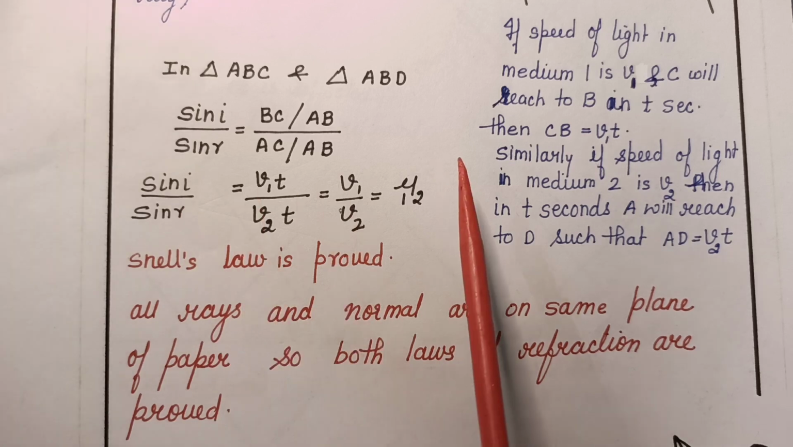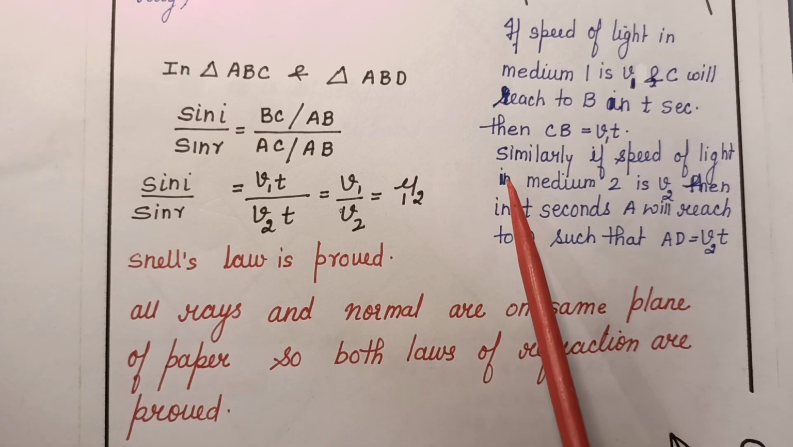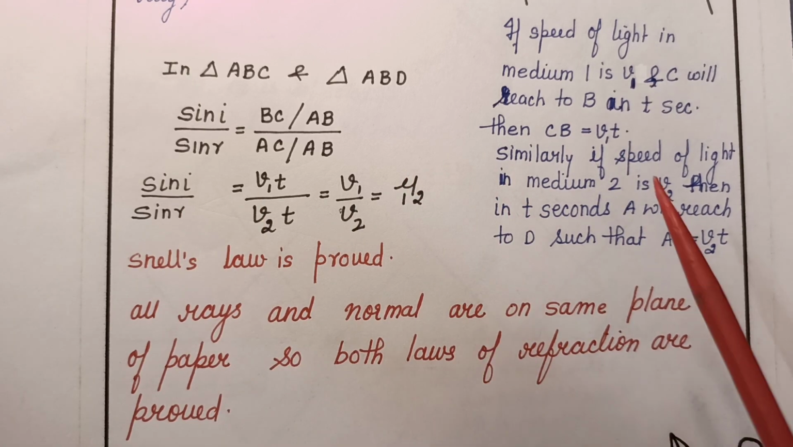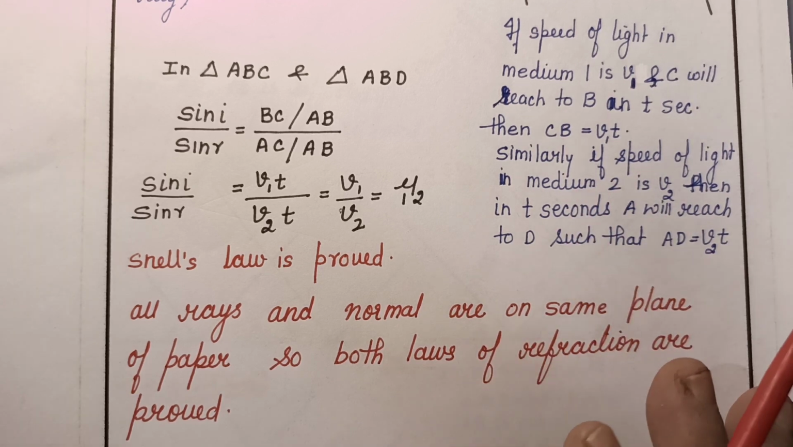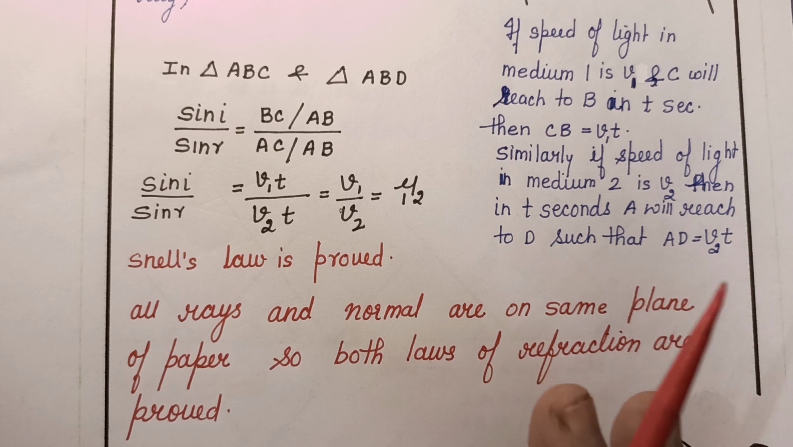And since all the rays and all the normals are in the plane of paper, the second law is also automatically proved. So this is all about wave theory, Huygens wave theory, and you must get 1 or 2 questions from this part, according to the last 15 years' question paper pattern, I guess.